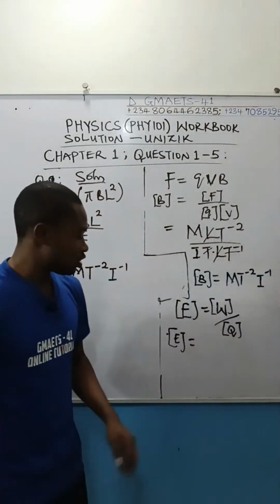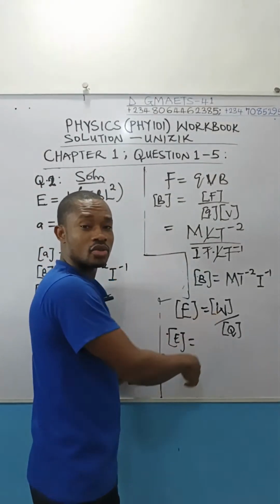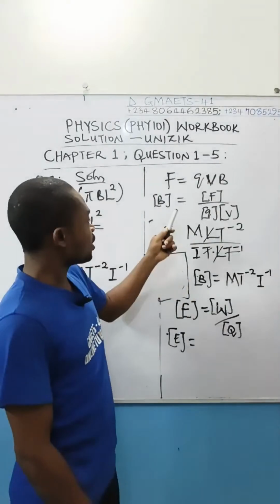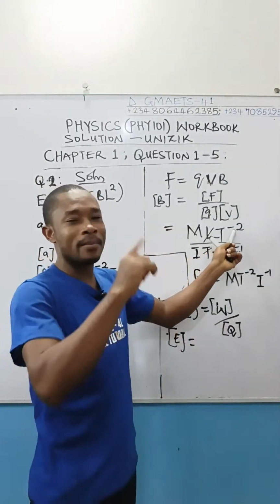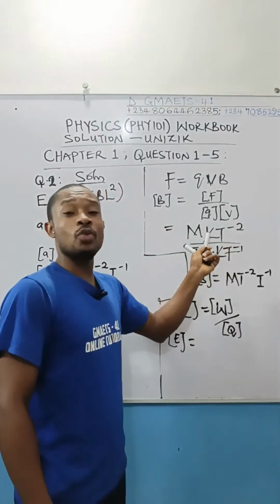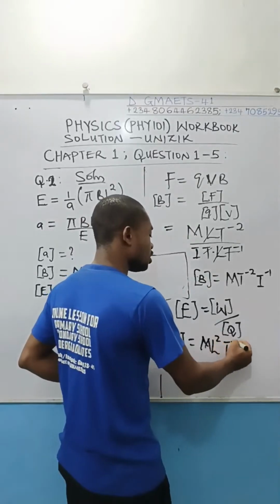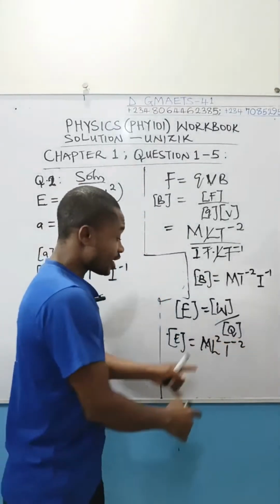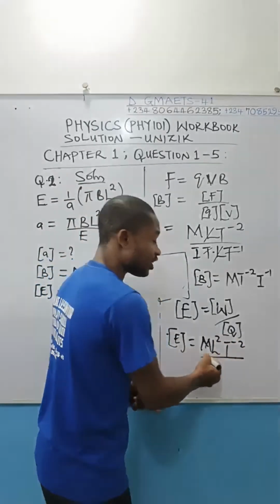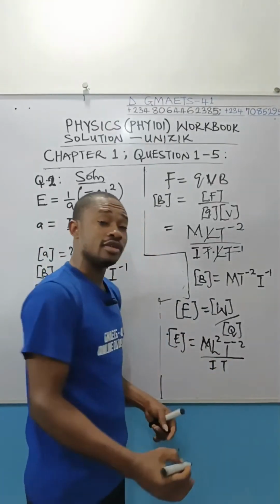So the dimension of this will now be force times distance. So force is this: mLT raised to power minus 2. Then times distance or displacement, which is L. So the L will multiply this. Dimension of work is mL raised to power 2 T raised to power minus 2. That's the dimension of work. It's the same as the dimension of energy. Divided by the dimension of charge, which is IT.